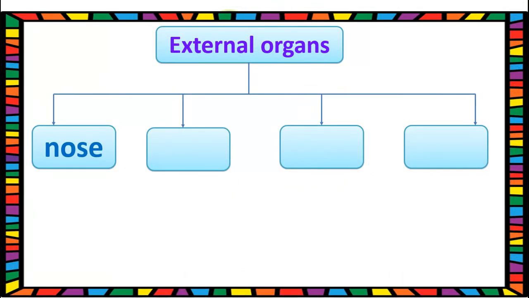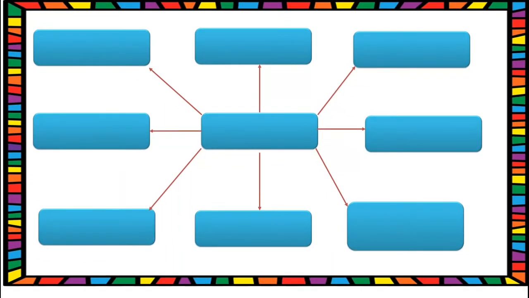In the same way, it is about external organs. One example has been done for you, that is nose. In the same way, you have to write the external organs in the given box. It is about organ system. Here one example has been done for you, that is respiratory system. In the same way, you have to complete the concept map.